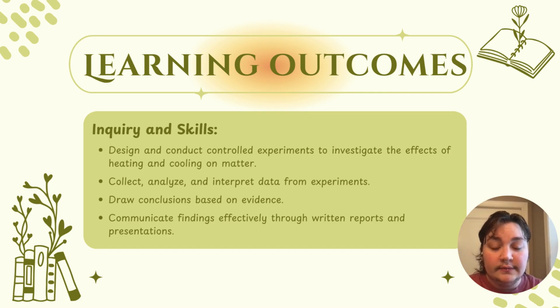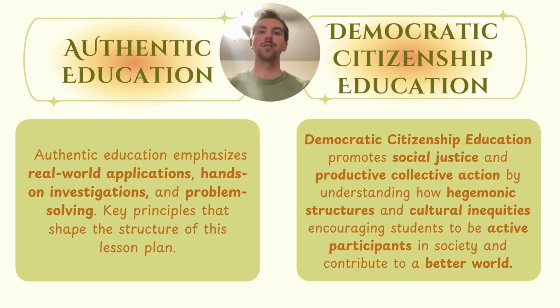As we take a look at the lesson plan, it is important to know some of the key ideas that make up authentic education and democratic citizenship. Authentic education has a strong emphasis on real-world application, hands-on investigation, and problem-solving. Democratic citizenship promotes social justice and productive collective action. It encourages students to be active participants in society.